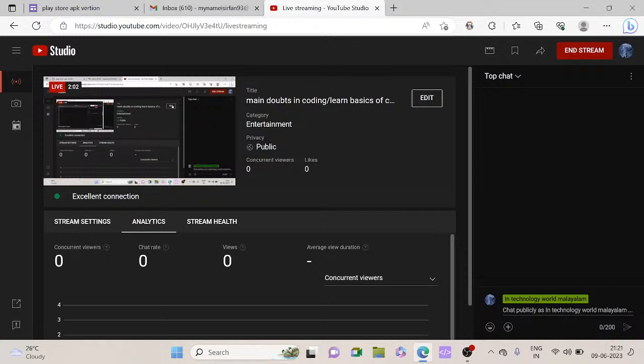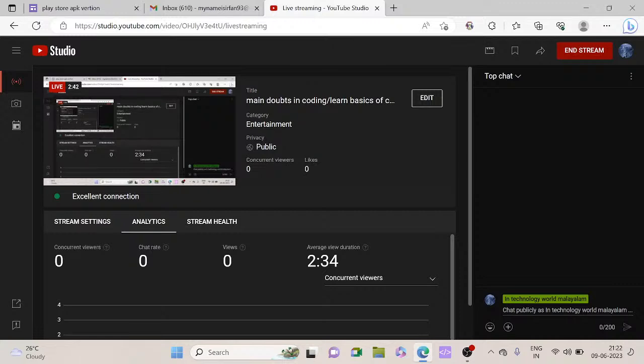Okay, the next doubt is: can we program robots with Python? Python is a high level language and a machine language also, so you can program robots with Python. More doubts are coming.